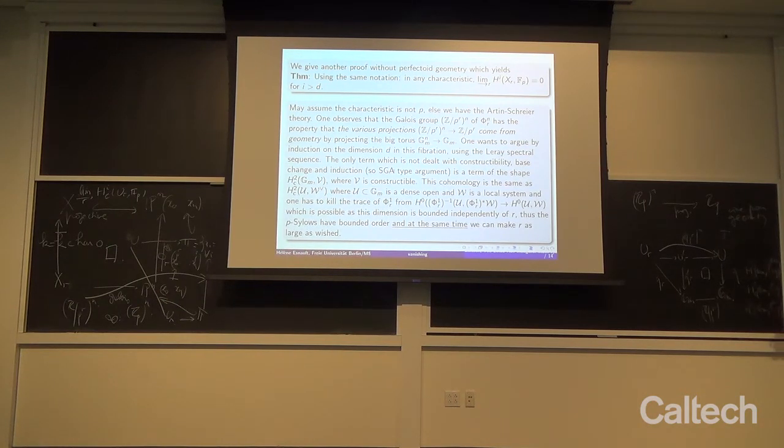Now, and it has base change. By induction on the dimension, the fiber dimension is here one less. So D plus 1 is more than the fiber dimension, and D is more than the fiber dimension. So by pure induction, we know that over the geometric fibers here, then this is going to die